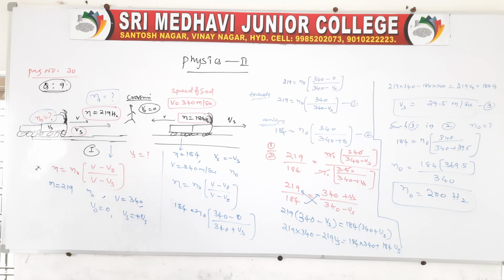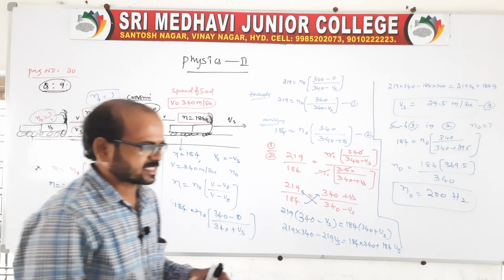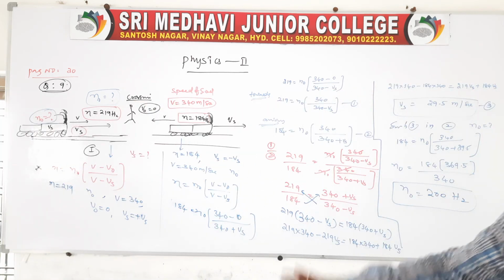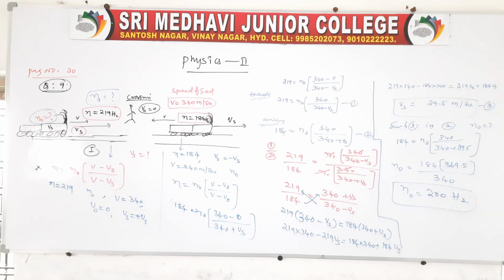It is related to the Doppler effect, and this situation is the crossing situation, which we can say is the crossing situation, and it is a Doppler effect example problem. So in the previous class we discussed one problem, and this is the second problem. This is page number 20, question number 9 from the new materials.